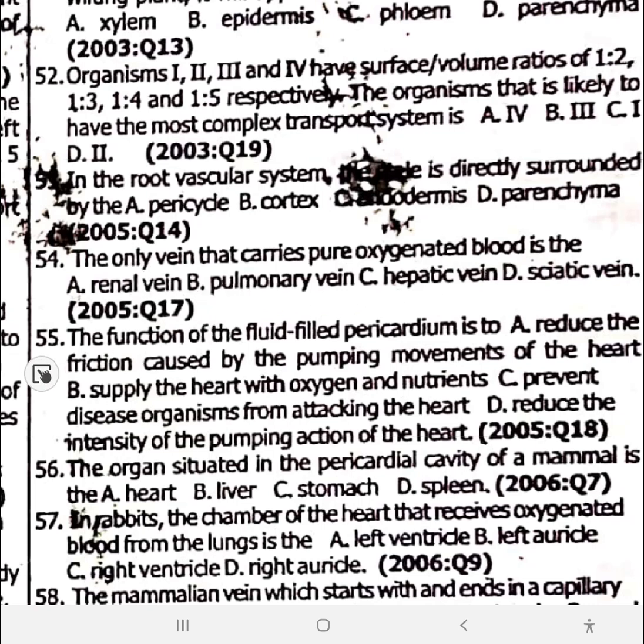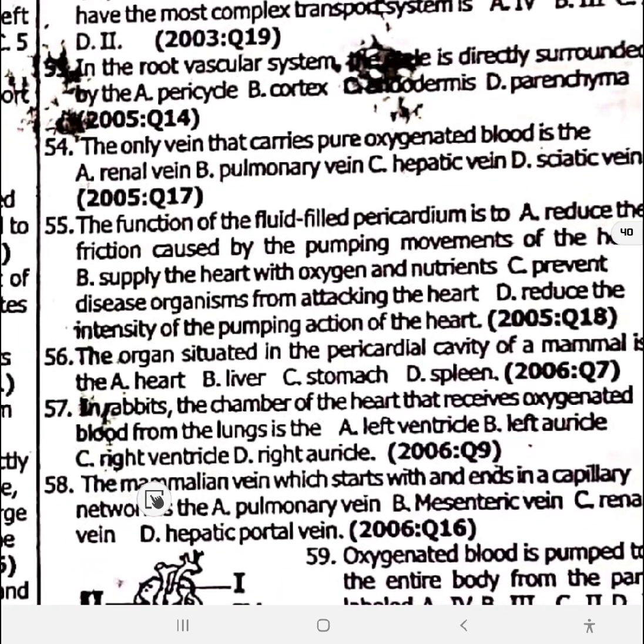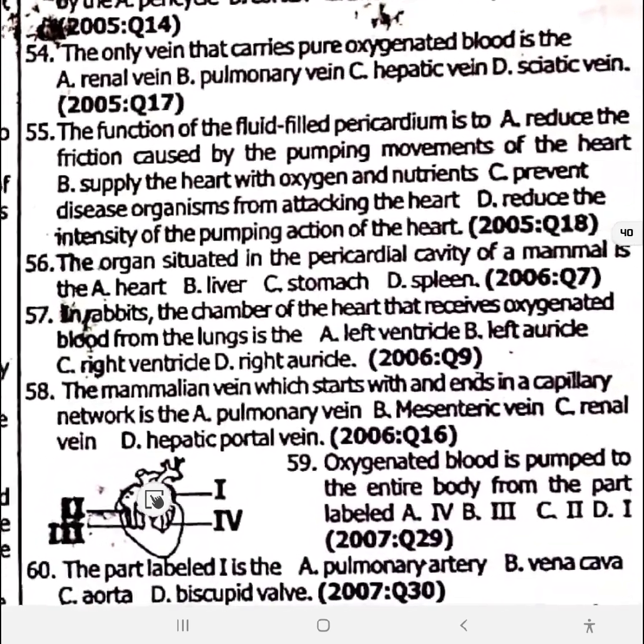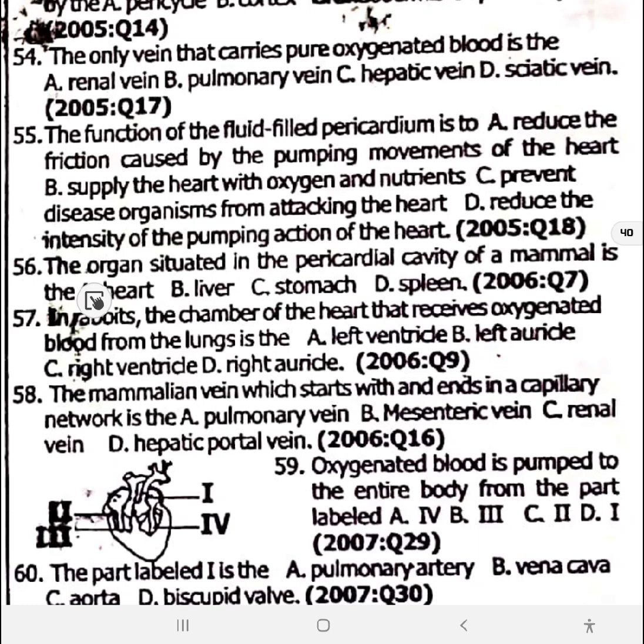Don't forget, we've touched that one countless times. 55, the function of the fluid-filled pericardium is to do what? Is to reduce the friction caused by pumping movement of the heart. 55 is option A. 56, the organ situated in the pericardial cavity of a mammal is the heart. 56 is option A. Definitely the heart.